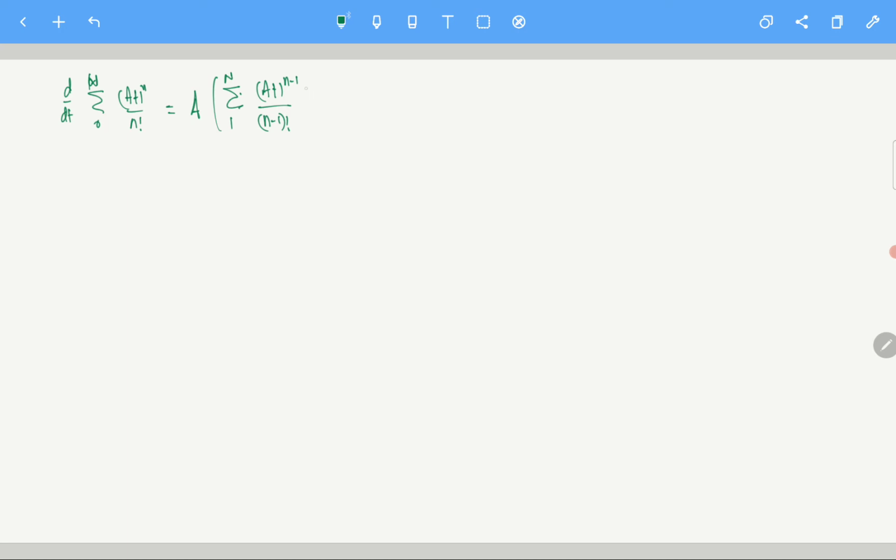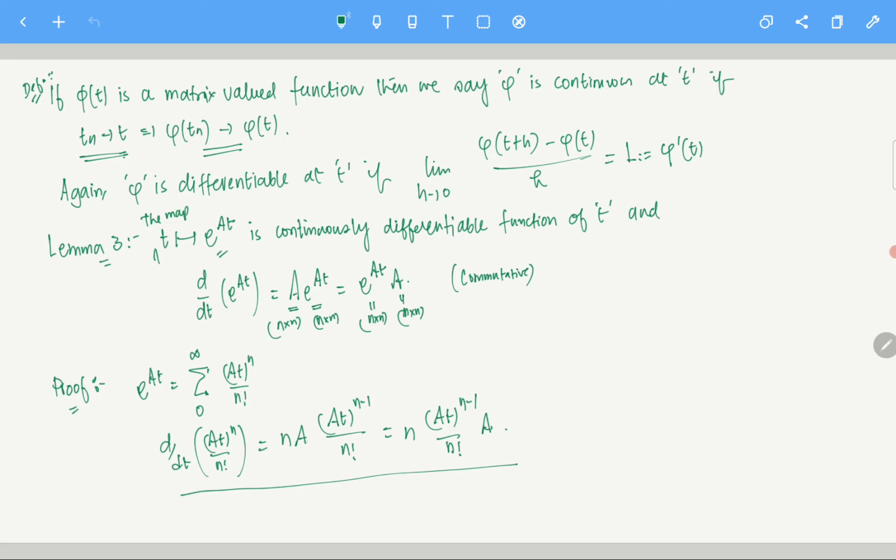Clear? Okay, so that is there. So this is given by, again, summation n equals 1 to N of A^(n-1) over (n-1) factorial times A. When I'm changing this order, A with this thing or this thing with A, how can we do that? There is nothing much to do here.